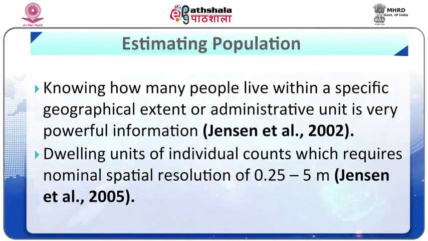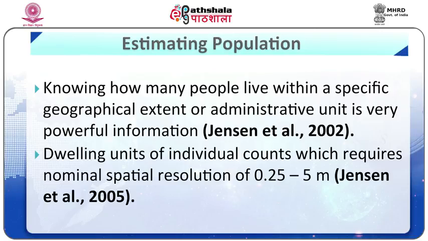Knowing how many people live within a specific geographical extent or administrative unit is very powerful information. In fact, some have suggested that the global effect of increased population density and ecosystem land cover conversion may be much more significant than those arising from climate change.